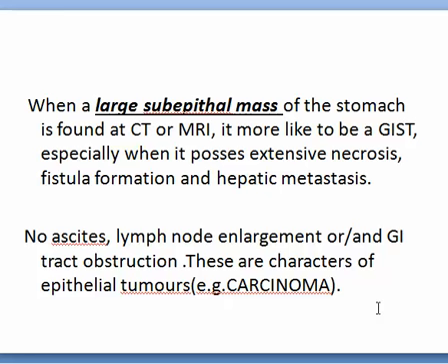These are characters of epithelial tumors or carcinomas. The presence of enlarged lymph nodes is a character of carcinomas, and the presence of gastrointestinal obstruction denotes that the lumen is involved, encroached upon, and obstructed, and this is again a character of carcinoma. Thus, GIST does not produce evidence of gastrointestinal tract obstruction in the early phase.